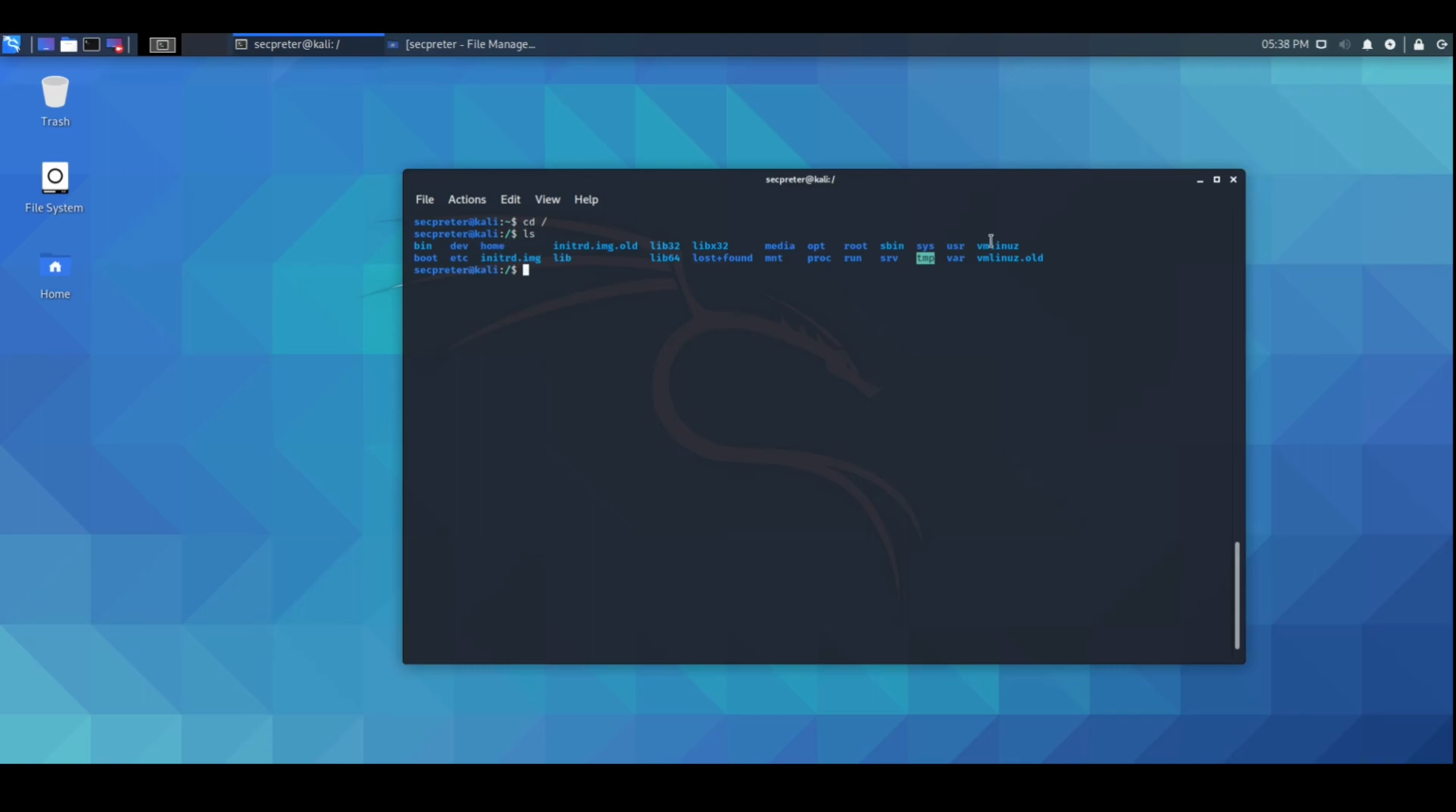So now I have shown you an overview of the Kali Linux environment and the file system of Kali Linux. In the next video, I will show you how we can use Linux commands to navigate our file system and so on.